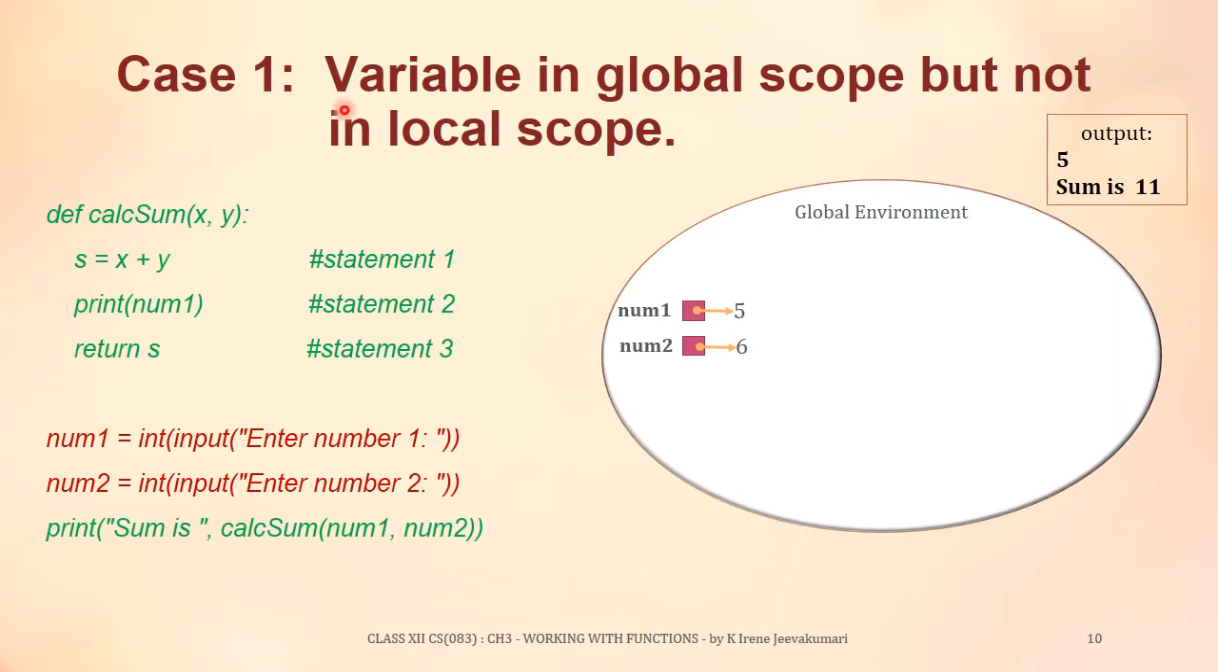So case 1, variable in global scope but not in local scope. The variable num1 was searched first in the local environment and it was not found. So it was checked in the global environment, and it was found in the global environment and it was used in place of this print statement.